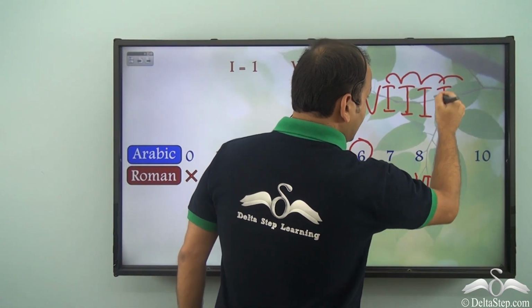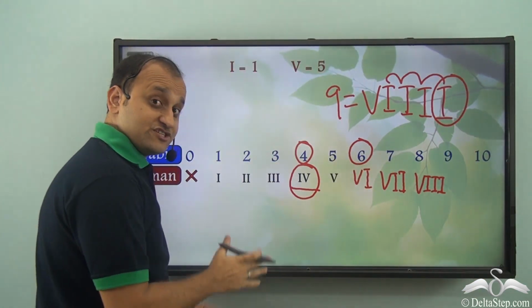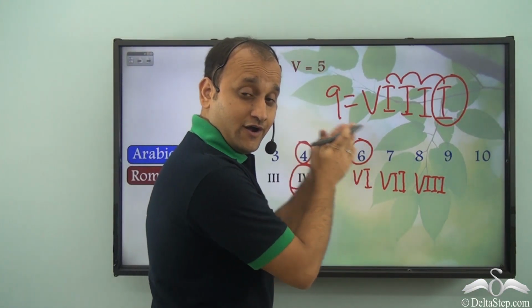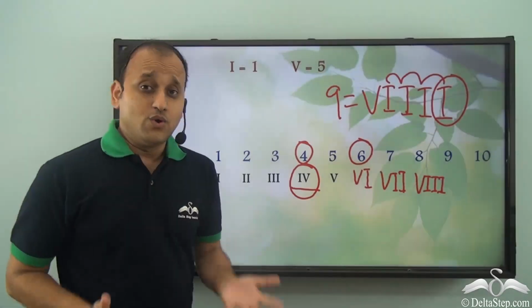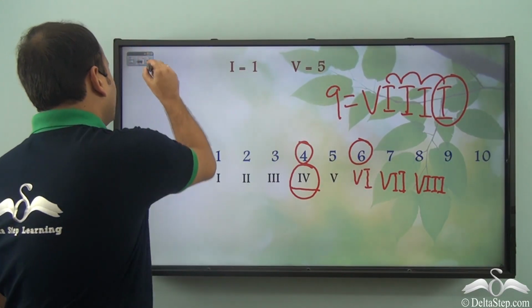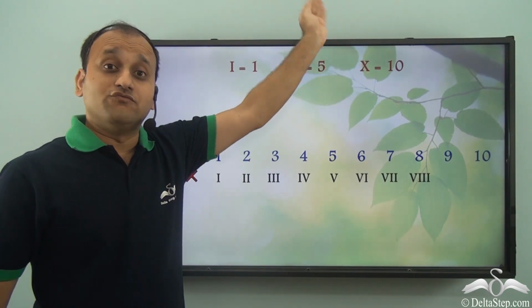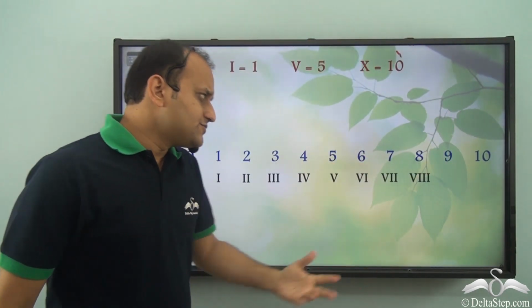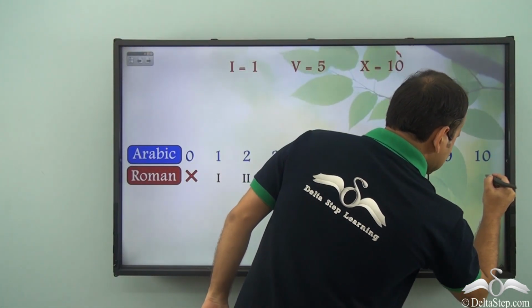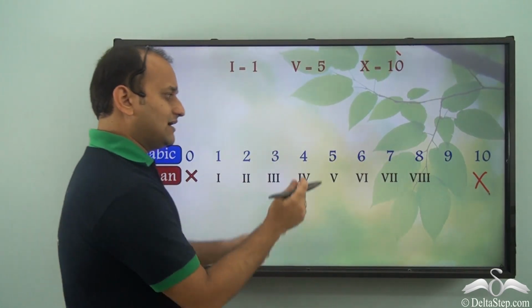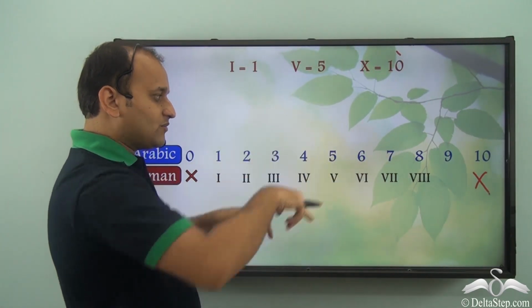But here we are using it the 4th time, which is not allowed in case of Roman numerals. So what is the solution? Well, we have a new symbol, that is X, which represents 10. So this is 10. But how does it solve our problem of 9?